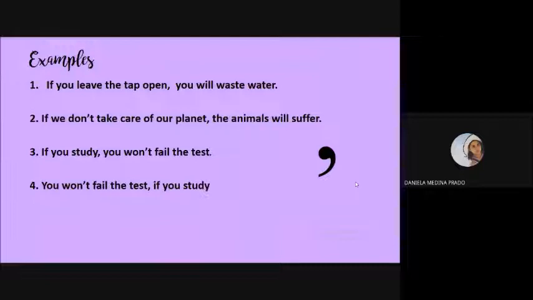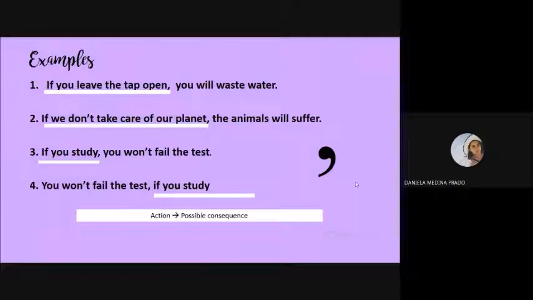Okay, something very important here. What you see on your right is a comma. As you notice, there are two ideas in each one of the sentences, and all of them are separated by a comma. So let's identify the other parts of this first conditional. So we know there are actions that carry a possible consequence.